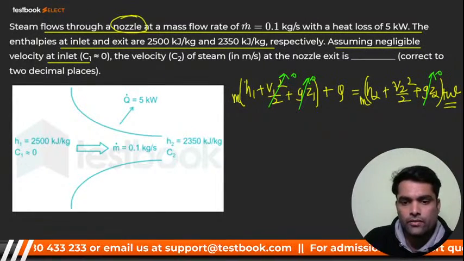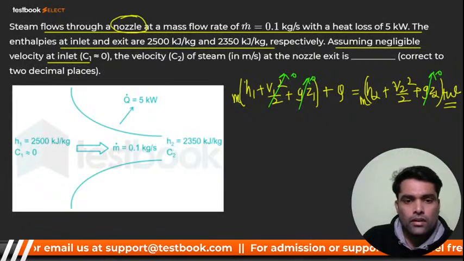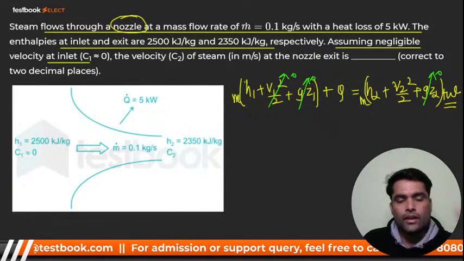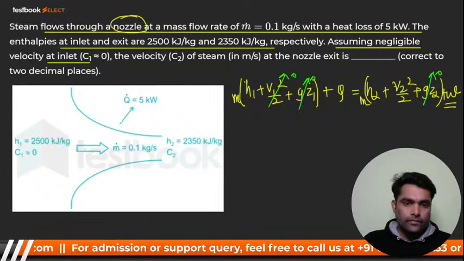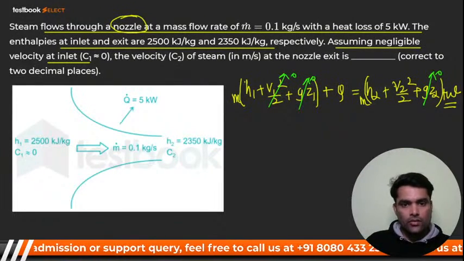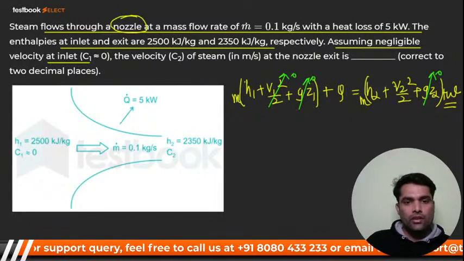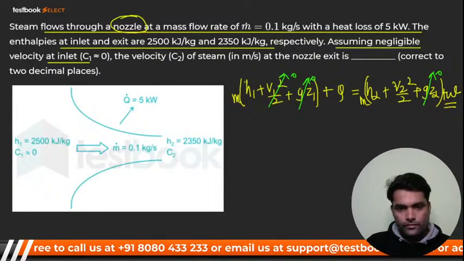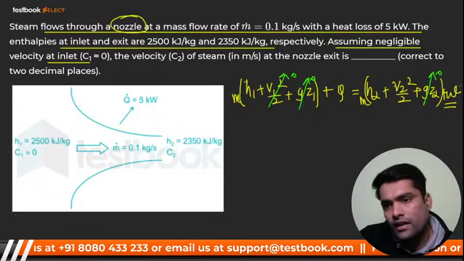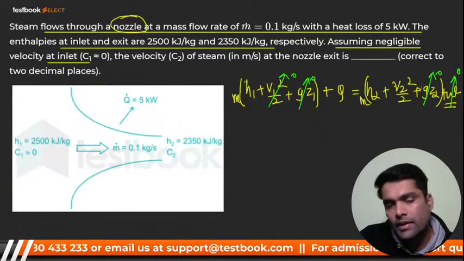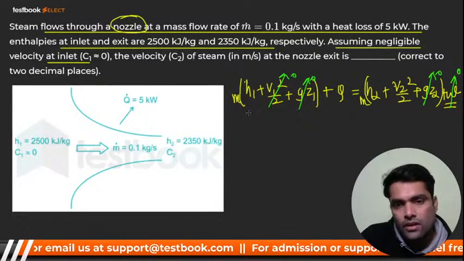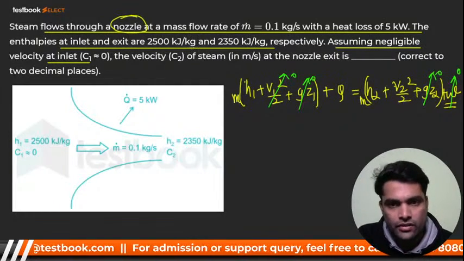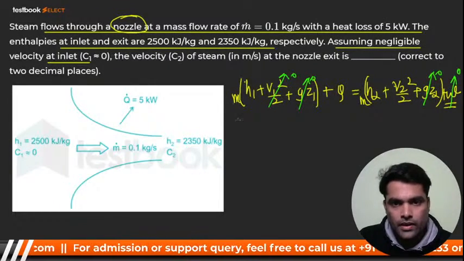Now, listen to me very carefully. Now what I'll do? We have the formula, right? This one. Listen to me very carefully. Q is given. Q is minus 5 kilowatt, right? And you know that work done in the nozzle is 0. So we have cancelled it out. Now you know that enthalpy is already given in kilojoule per kg.